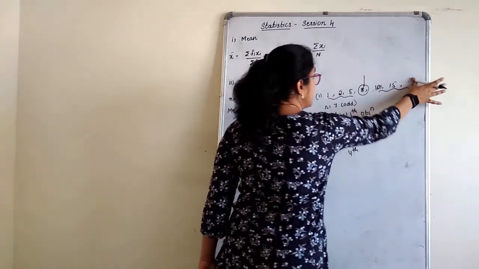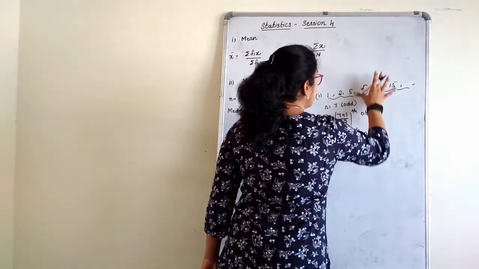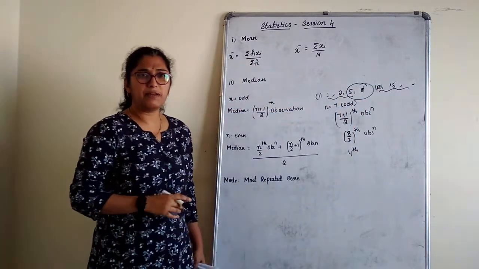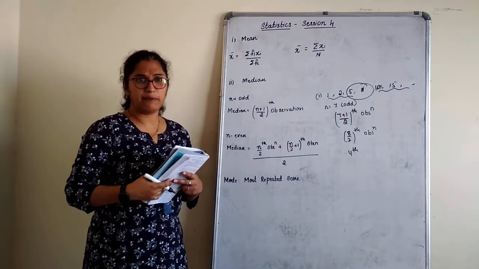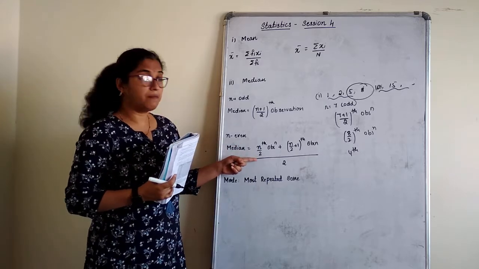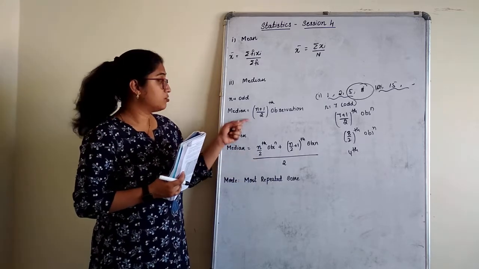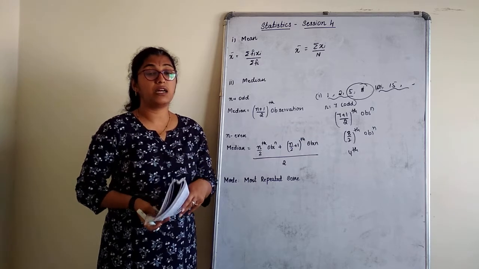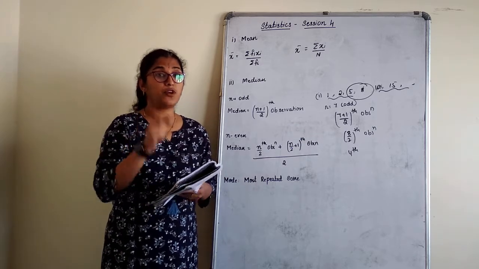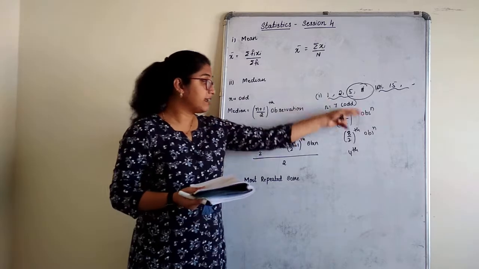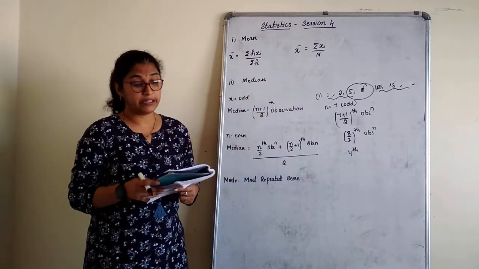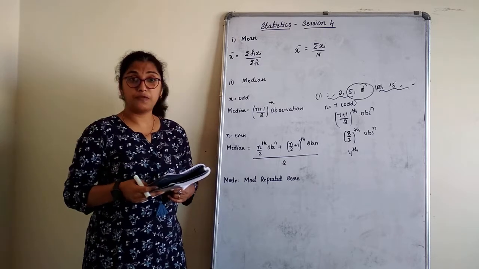Suppose it was even, at that time what will happen? We'll have two middle numbers, 5 and 8 here. Simple, what we do is 5 plus 8 divided by 2, right? That is what we apply in the formula. Here the direct method is not allowed because they have given you the formula. You are supposed to use the formula only. What I have explained directly can be used in MCQs only, not in the subjective part. Mode is the most often repeated score.